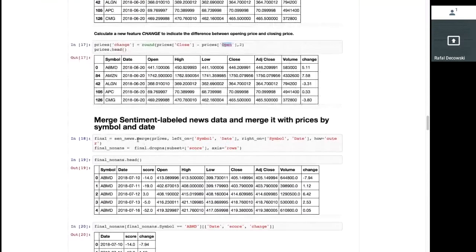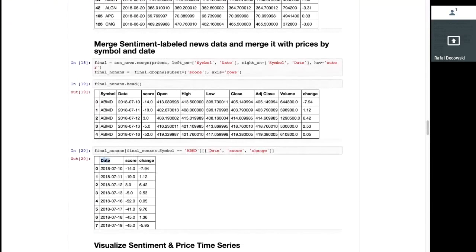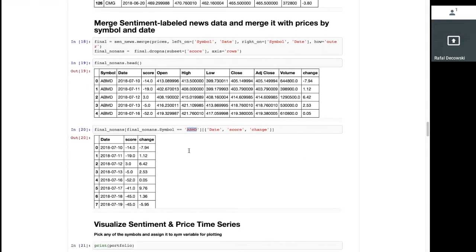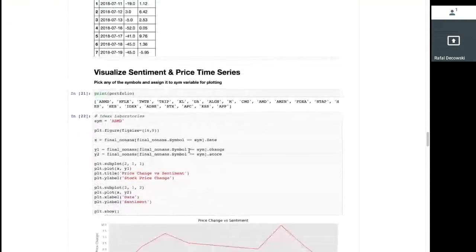Finally, we merged all data sets, so the sentiment, the news data set, and the price into a simplified view that produced the date, the sentiment score, and the price change for each day and each stock. As a sample here, we picked ABMD. So with this simplified data set, we are now able to visualize the results.